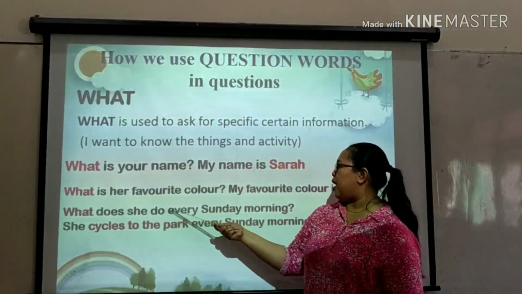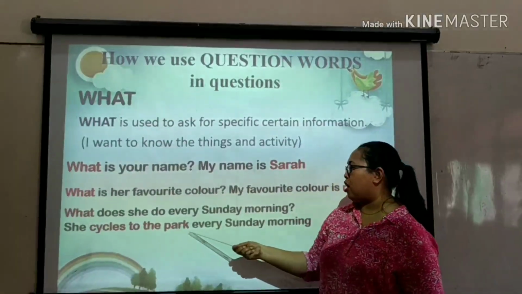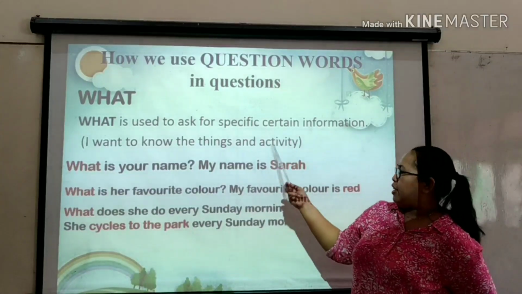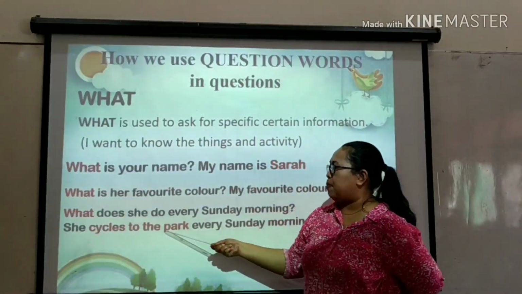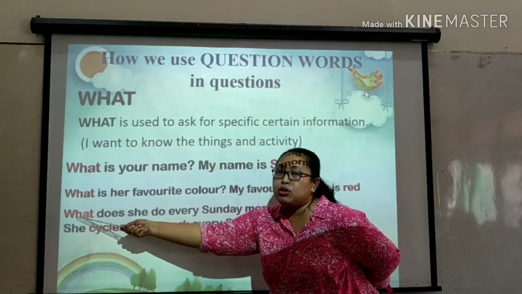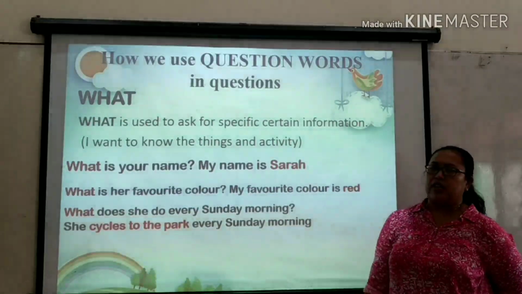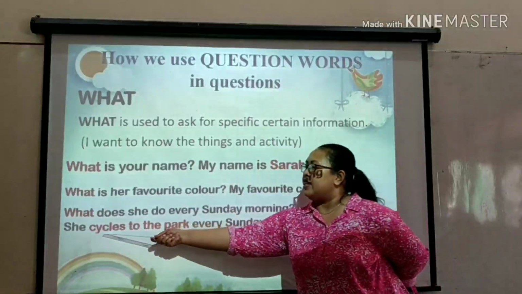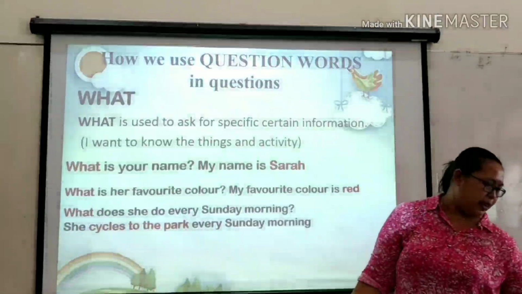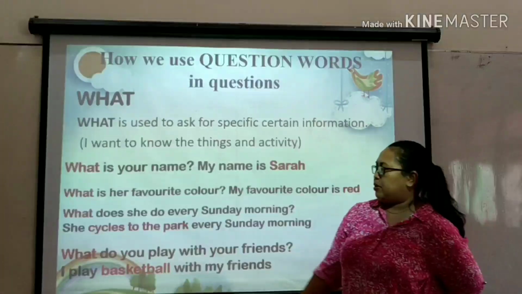What does she do every Sunday morning? She cycles to the park every Sunday morning. Now take a look. I use "what" here because the activity is what you want to know. Cycles to the park is the activity. So the answer will be the verb. Okay? Cycles to the park. The activity. Next, let's go to the last examples.